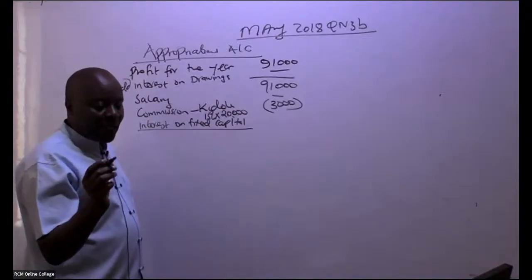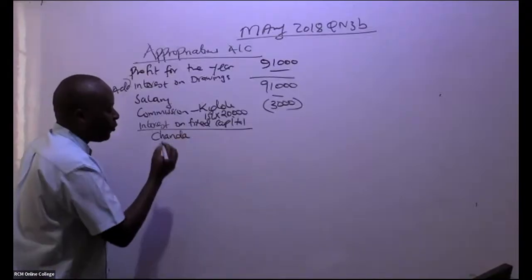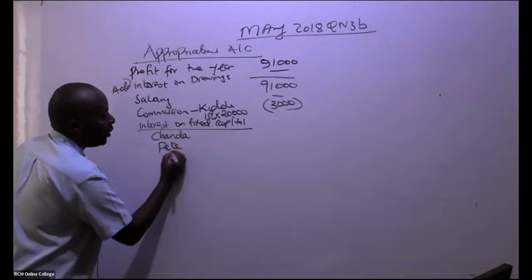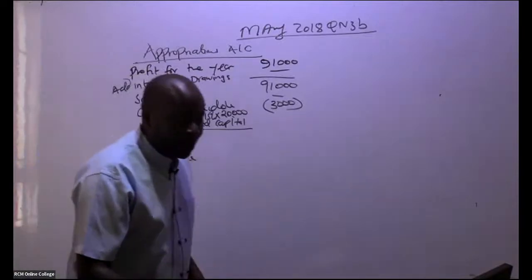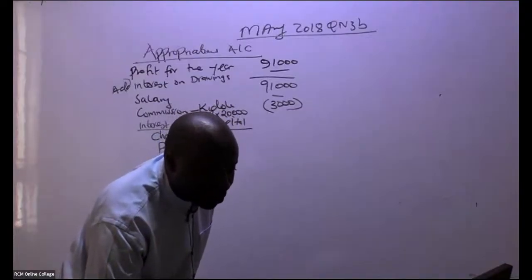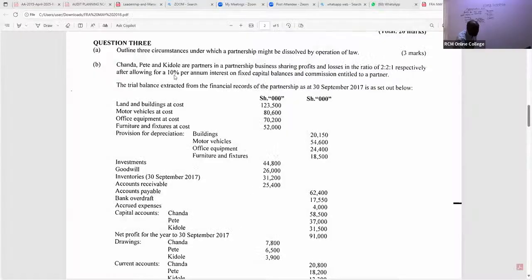So go ahead and tell us, Chanda will be getting, of course, we have got three partners. We have Chanda, we have Pete, and then we have here TL. Already Sharon is giving us the total. Thank you so much, Sharon. You can see, ladies and gentlemen, when you look at the interest, it is 10% per annum on fixed capital balances. So each one of them will be getting 10%.